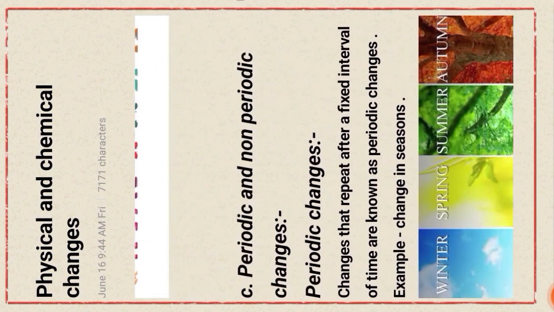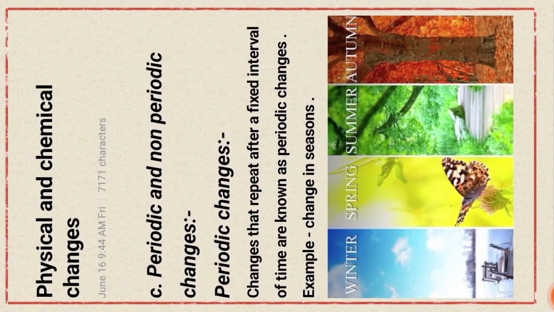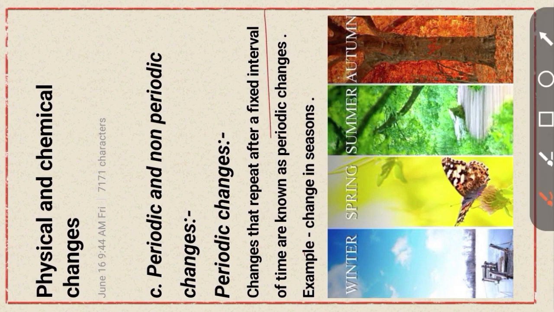Next, difference between periodic and non-periodic changes. Okay. Periodic changes: changes that repeat after a fixed interval of time are known as periodic changes. Example, change in season, that is winter, spring, summer, autumn. It is a change of season. Okay. Change of season on the earth's surface. Okay.